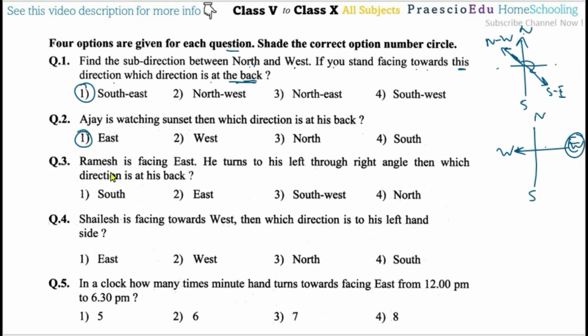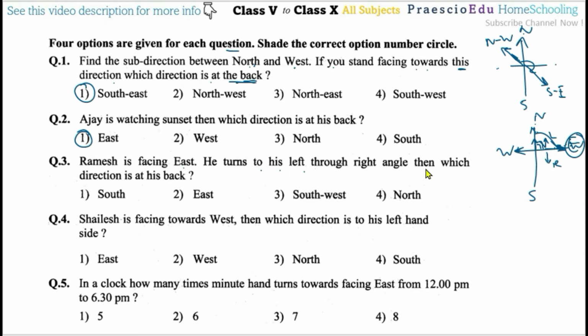Now, question number 3: Ramesh is facing east. In this direction, towards the east he is facing, he turns to his left. If he is facing this one, then his left is this one and right is this one. Now he turns to the left, a right angle, meaning directly he is now facing the north. 90 degrees means this one. All the directions are 90 degrees to each other. This is very important, basic information.